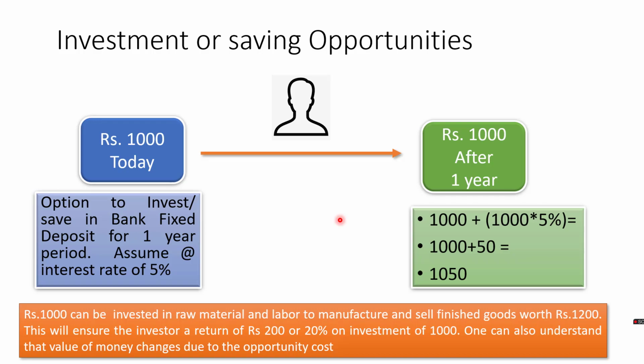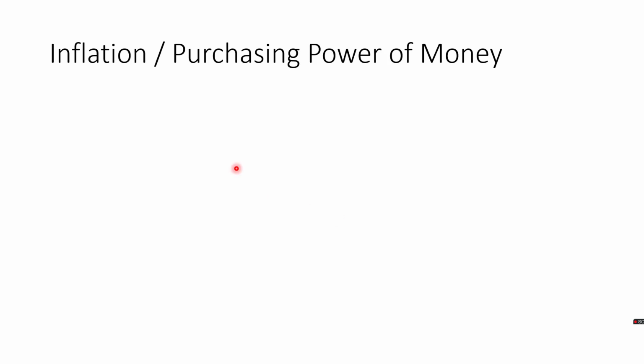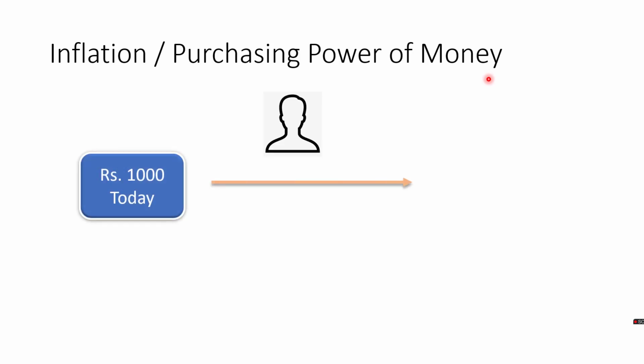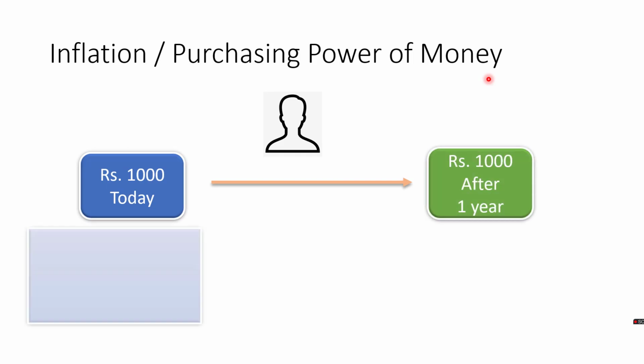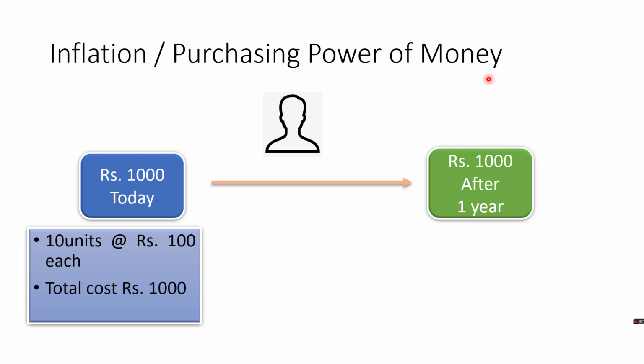Let us look at the second reason, inflation or purchasing power. When there is higher inflation in the economy, the purchasing power of money will diminish or reduce. Otherwise, the real value of money will come down. Let us see with the following example. Taking the same example, 1000 rupees today or 1000 rupees a year later. If you choose to have 1000 rupees today, you can buy a particular commodity of 10 units at 100 rupees each, a total cost of 1000 for you.